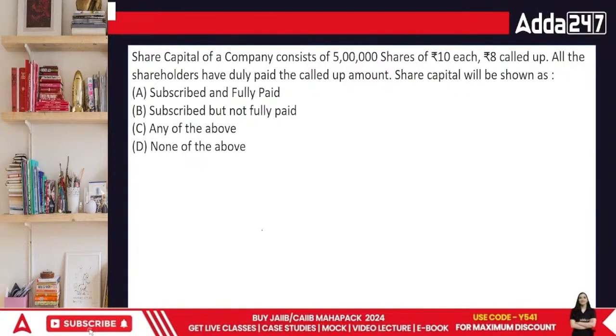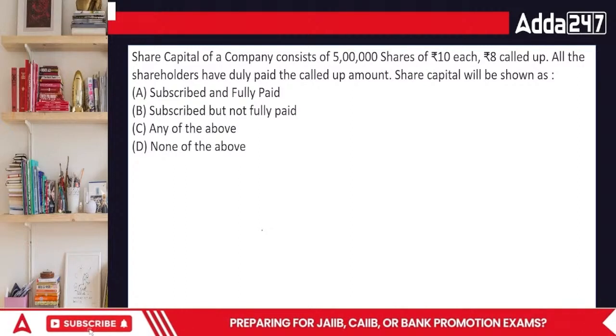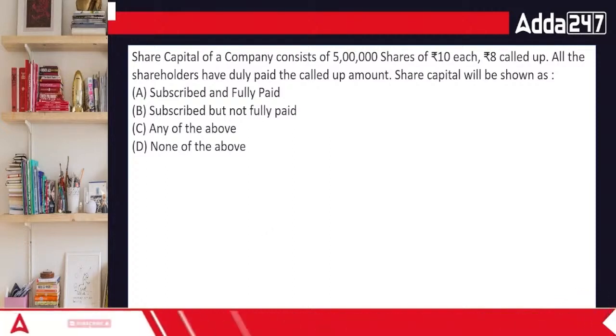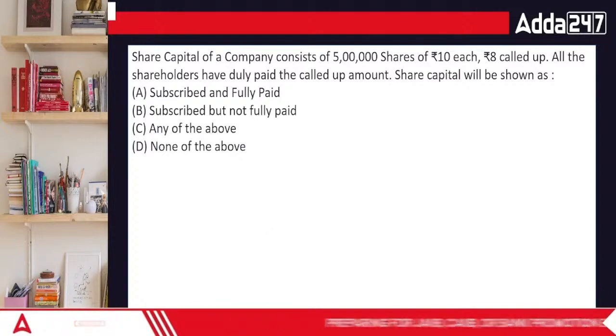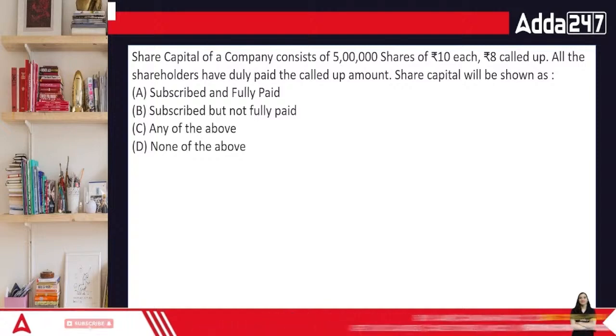The share capital of the company consists of 5 lakh shares of 10 rupees each, 8 rupees called up. This is one question specifically on shares. 5 lakh shares, and it says 8 called up. So in this case, what are we going to do? We have till now called only 8 rupees. We haven't called them to pay the entire amount.